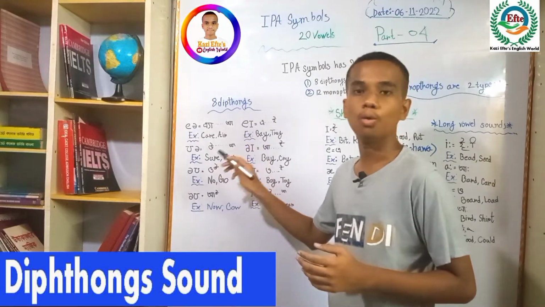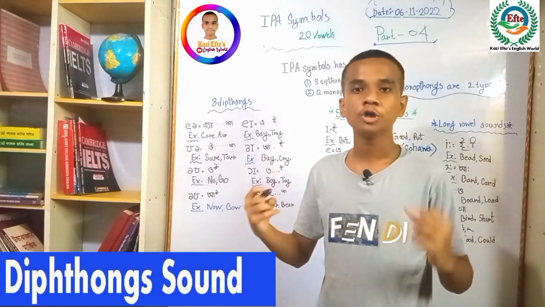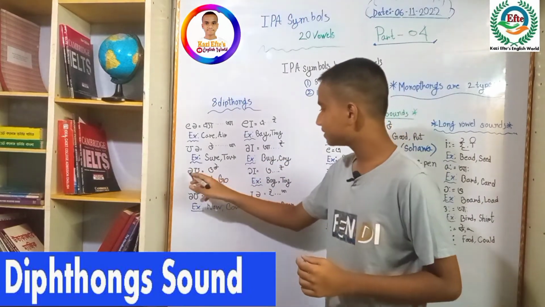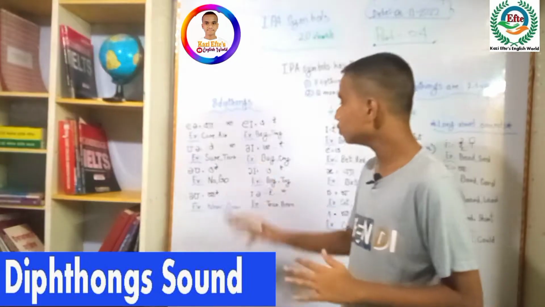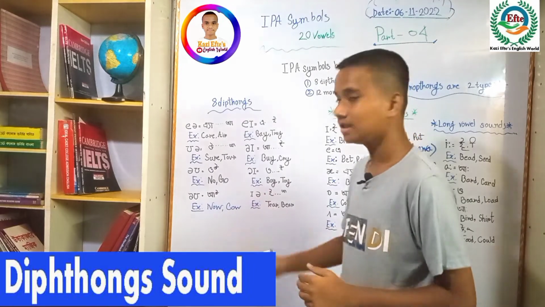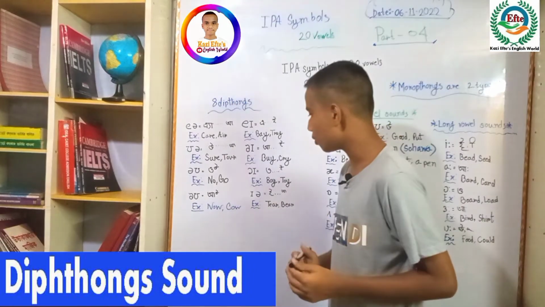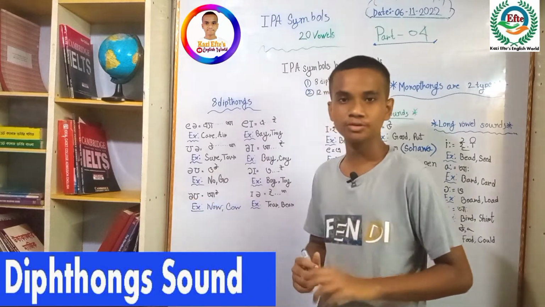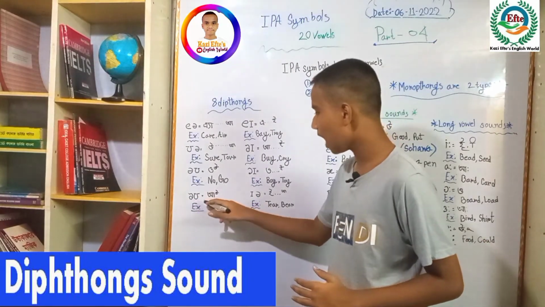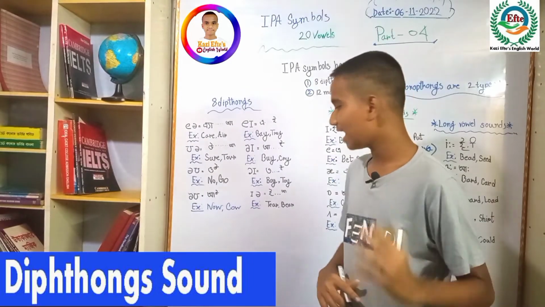For example, show, tour. And then you can see the schwa sound and the u sound make 'o'. For example, no, go. And we can see the long vowel sound and the u sound make 'ow'.